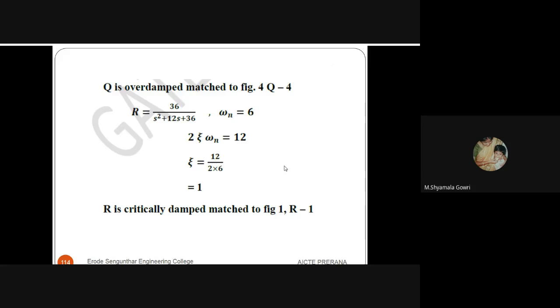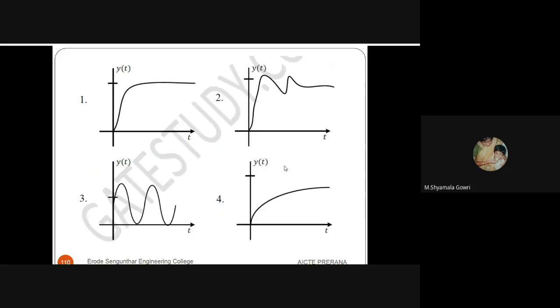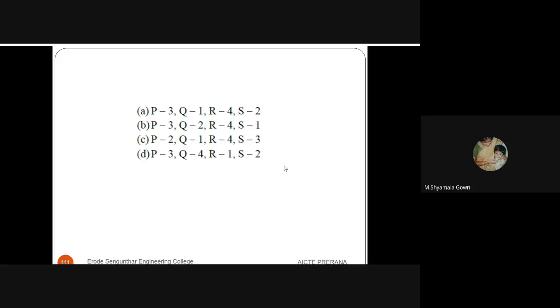Take the second transfer function. Q is equal to 36 divided by s squared plus 20s plus 36. According to this, solving for the epsilon value, it is 1.67. It means that it is overdamped, since it is greater than 1. So this fourth diagram is the step response for an overdamped system.